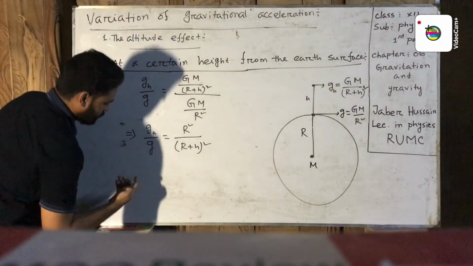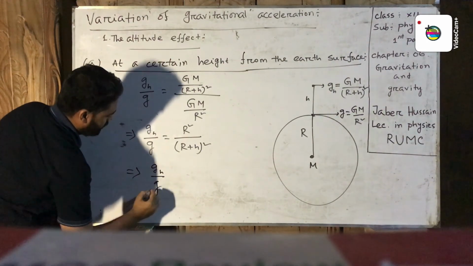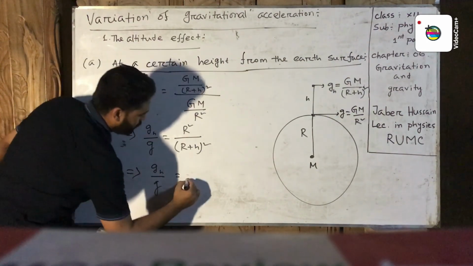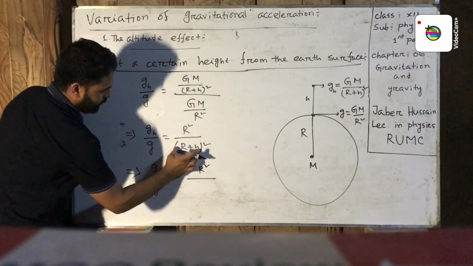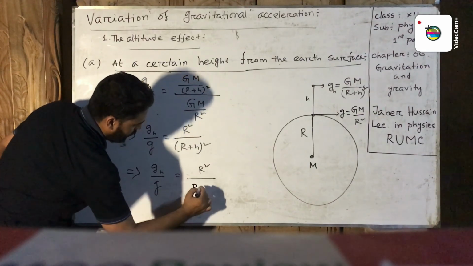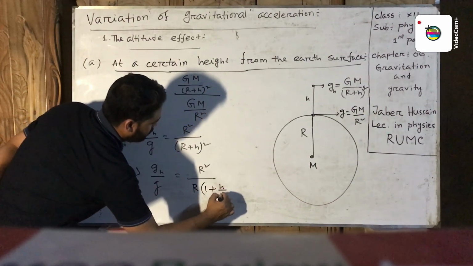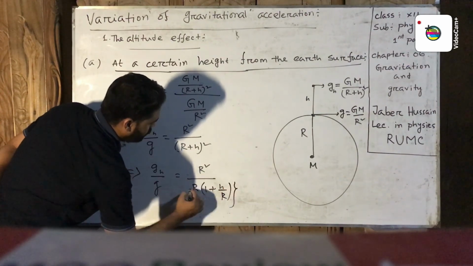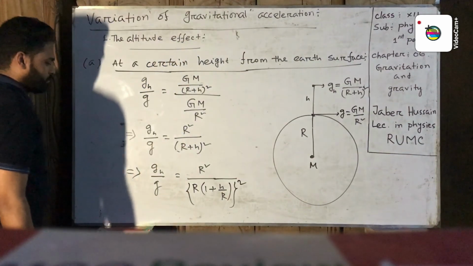Now then, gh by g equals R square. From inside the bracket, R is common, so R into (1 plus h by R) whole square.